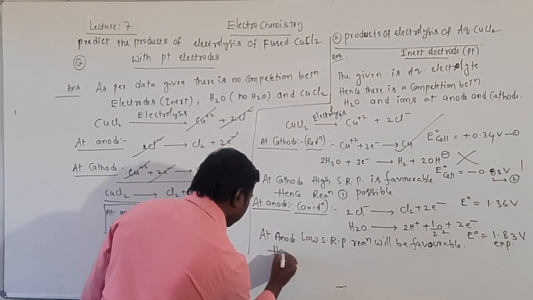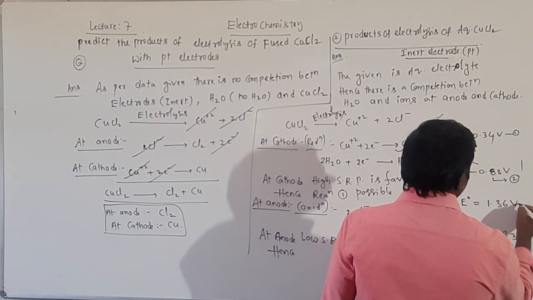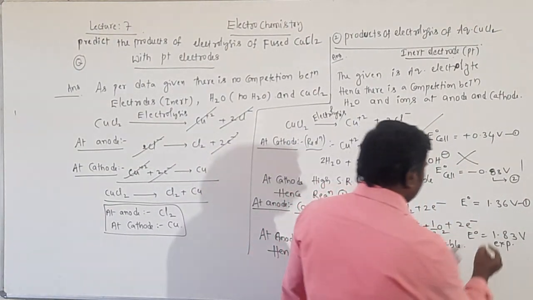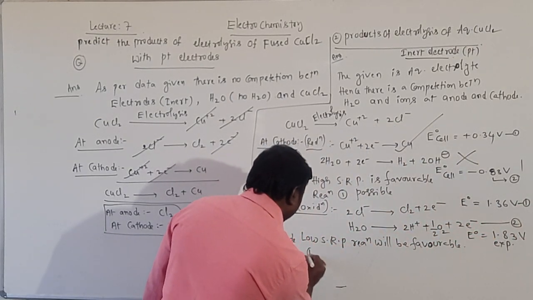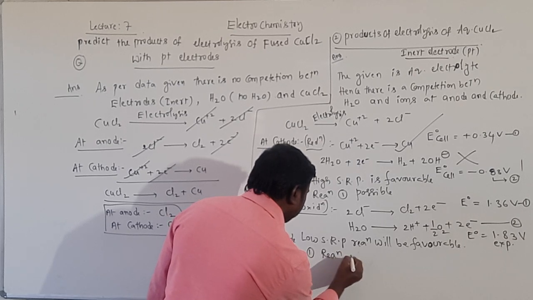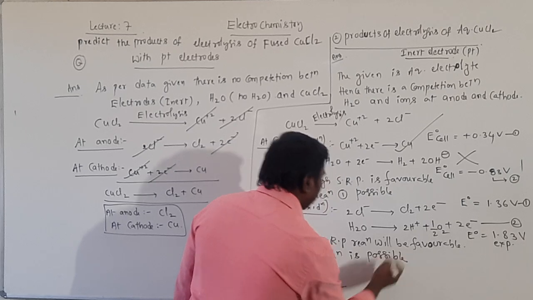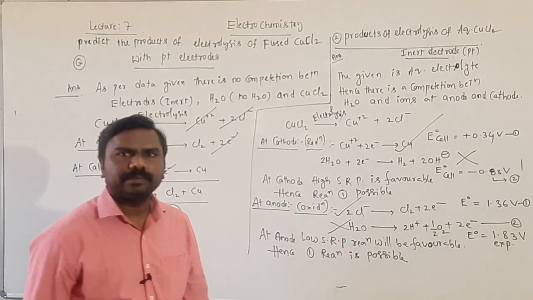Hence, this first one is considered as 1, and this will be 2. Yes, hence the first reaction is possible. Okay, reaction 1 possible, reaction 2 impossible.